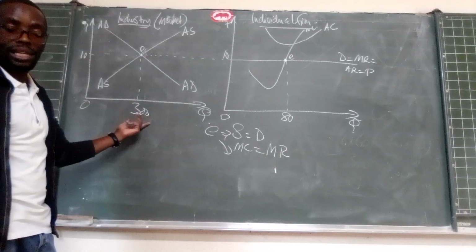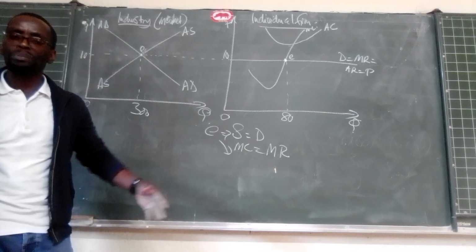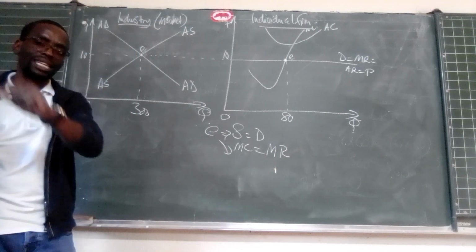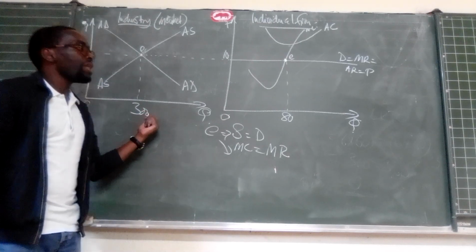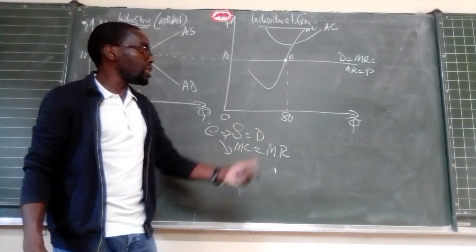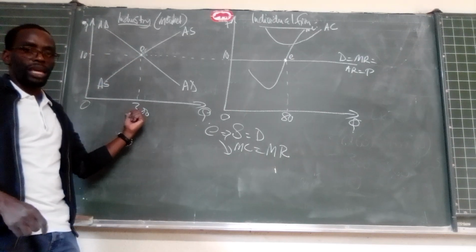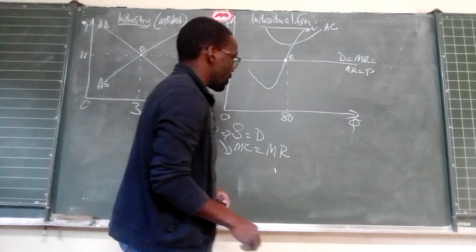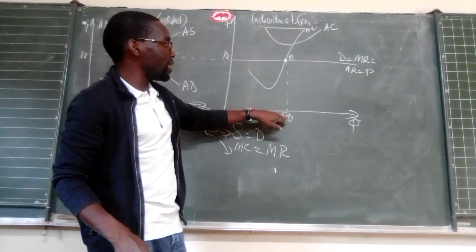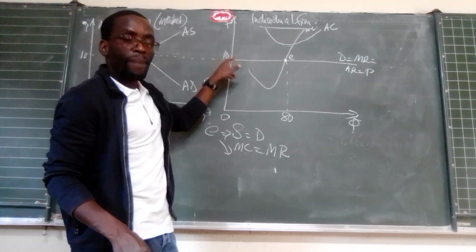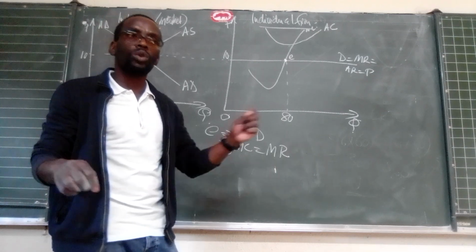Remember, this is aggregate supply. So it would mean these are the total goods that have been produced by the individual firms that operate in that particular industry. And the total goods that were produced is 300. Correct? And then this particular individual business is going to only contribute 80 out of those 300 that we have. Correct? Now I am glad you understood that. So what it means now is we are now saying this is our market quantity and this is our market price.